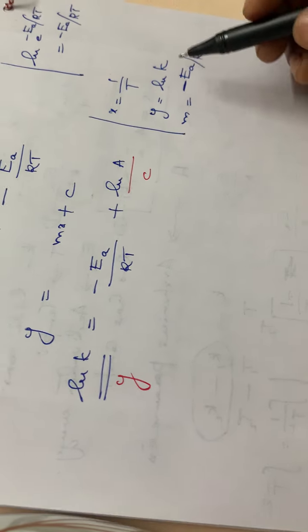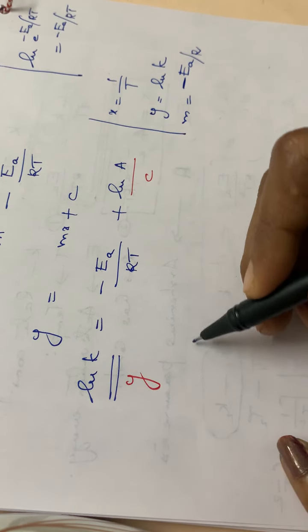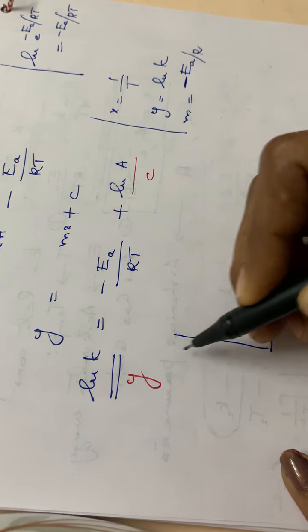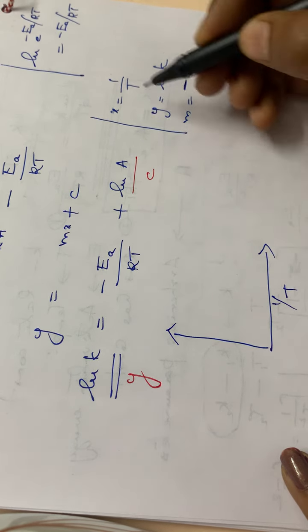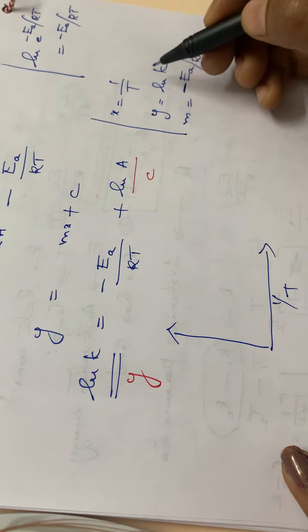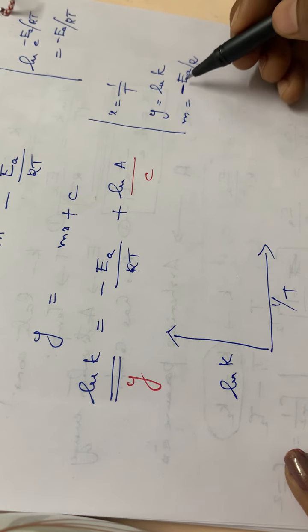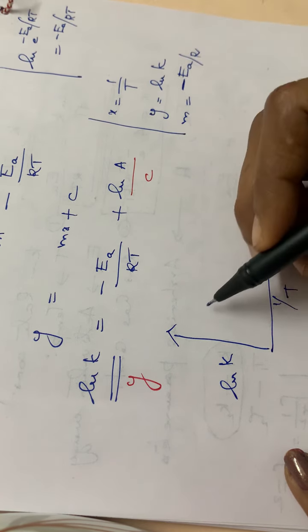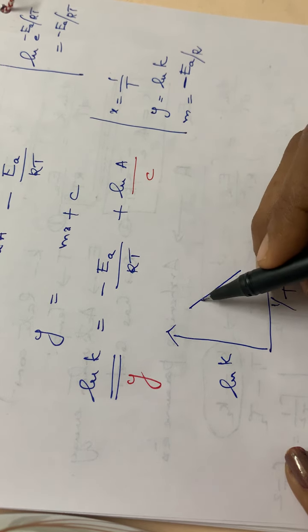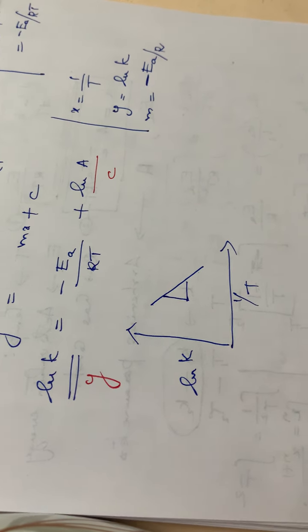So then we have to plot the graph with x and y, and also 1 by T along the x-axis, isn't it? 1 by T along the x-axis and ln K along the y-axis. We will be having a negative slope of EA by R. Okay, so this is the slope of the reaction, EA by R.